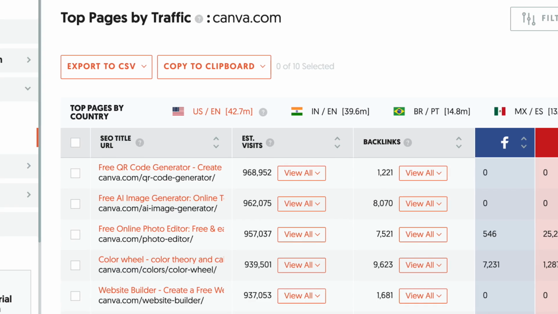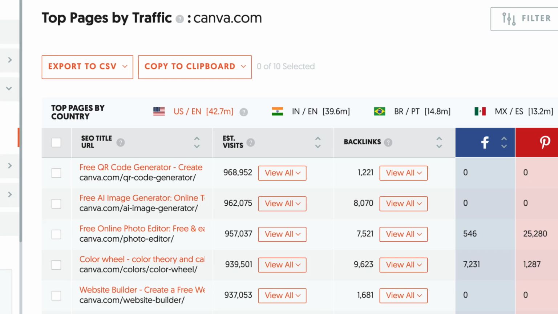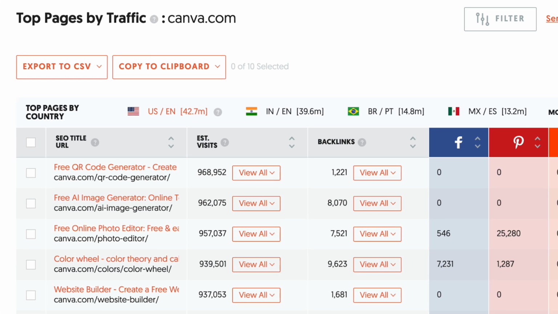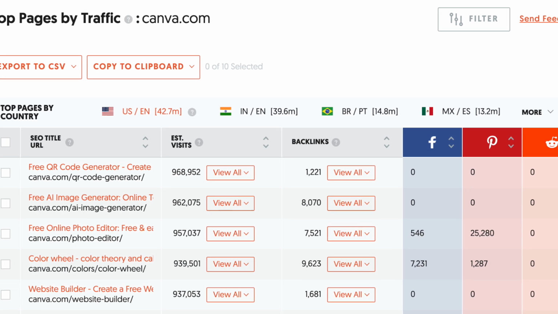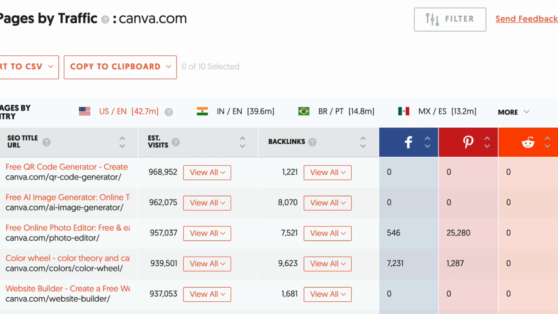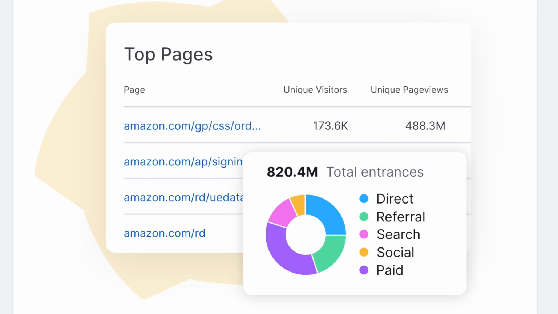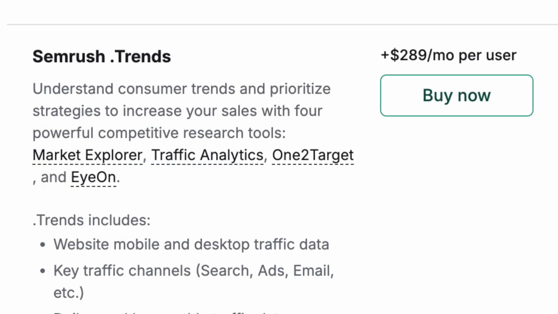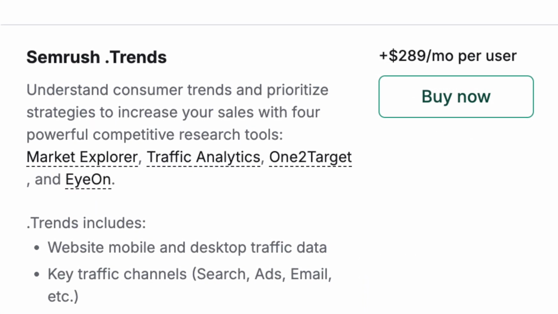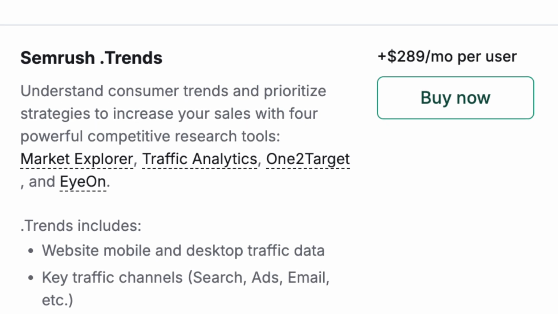It lists a site's top performing pages by country and displays those pages' titles, URLs, estimated number of page visits, and social media share counts. Top pages data is available in Semrush too, but only if you pay for the Semrush Trends add-on, which costs a fairly hefty $289 per month.